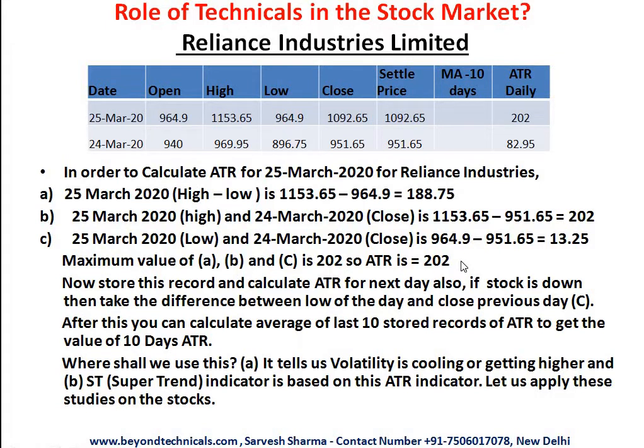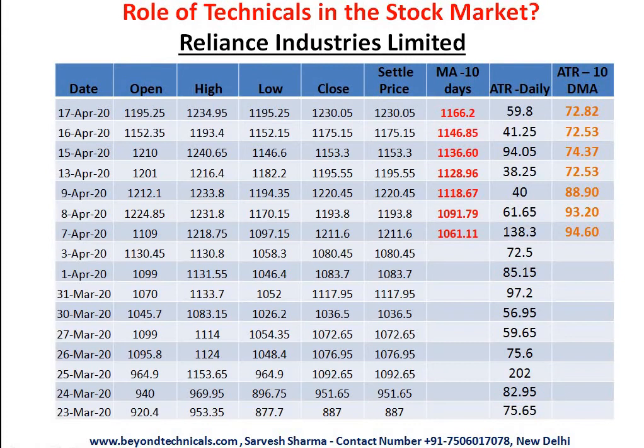And when we take the average of 10 days, it will become the 10 days average true range. I hope I am clear on average true range. I am clear on moving averages. Now let's look at the previous chart we have seen, and how we are going to use ATR, what is its utility. Same chart, for 25th of March we calculated 202. Similarly we calculated for other days. From here we will calculate the 10 days average of these 10 days, then the average of the next 10 days. We'll delete the last record. Like that we will get figures like 94.60, 93.20, 88.90. You can see that this is the 10 days average of true range.